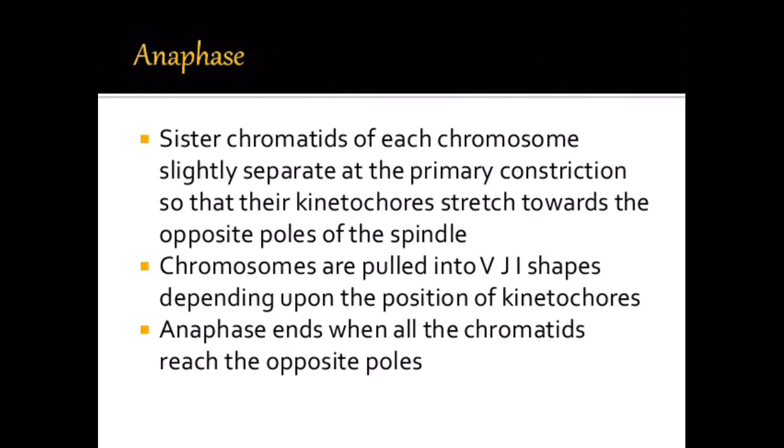Anaphase. Sister chromatids of each chromosome slightly separate at the primary constriction so that their kinetochores stretch towards the opposite poles of the spindle. Chromosomes are pulled into a V, J or I shape depending upon the position of the kinetochores. Anaphase ends when all the chromatids reach the opposite poles.